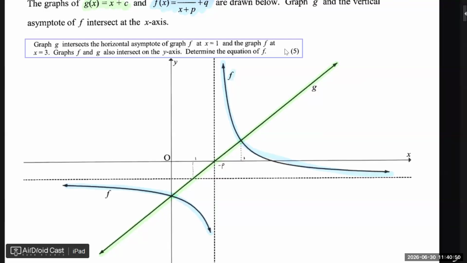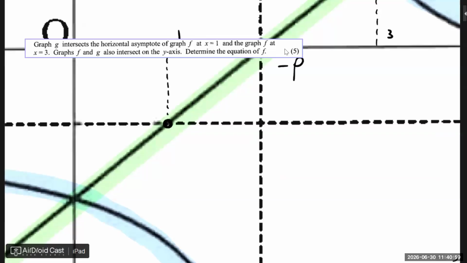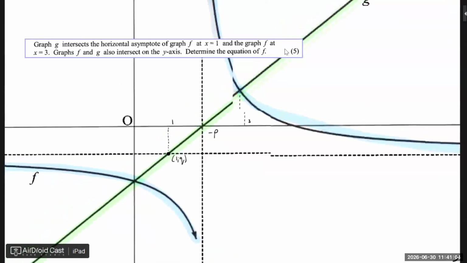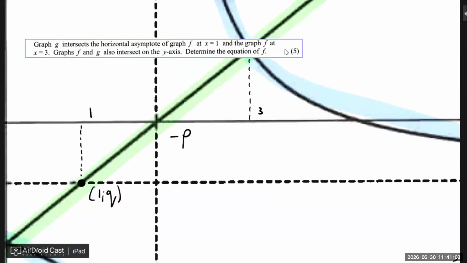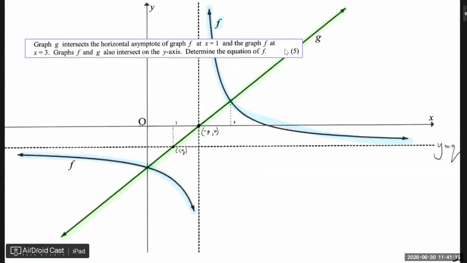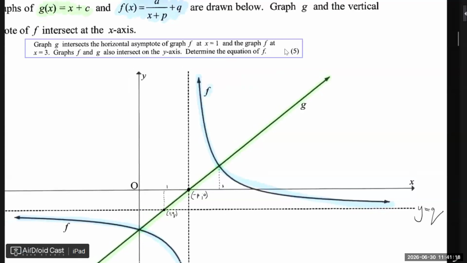We don't know what this is, but we know at least it is y equals q. So that point there, we can say is 1 and q, at least, right? And that point here, we can say it's negative p and 0. That we can say. What do we know about the gradient of the green line?